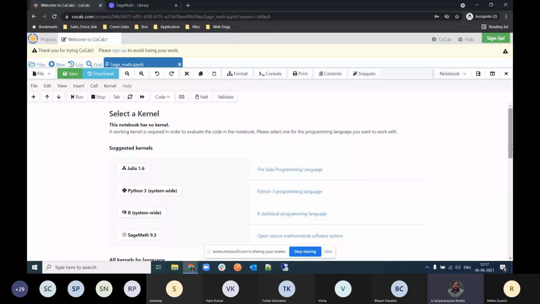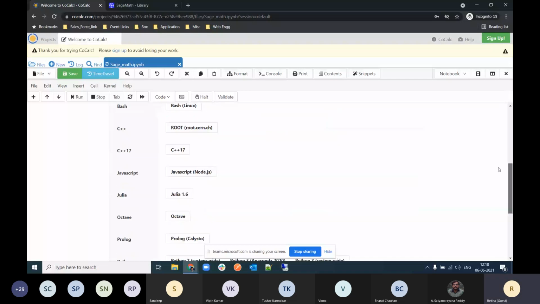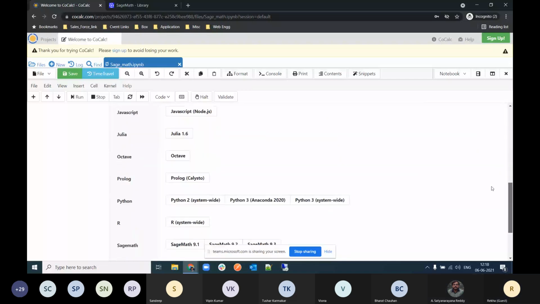Actually, Jupyter notebook is nothing but an interactive notebook session where each cell is compiled with the specific chosen programming language. You can see here so many language kernels are available like Julia, Python, R, and Sage Math worksheet. Because we are here to work with the Sage Math programming language, we will go with Sage Math version 9.3.